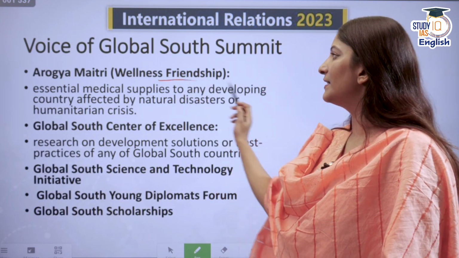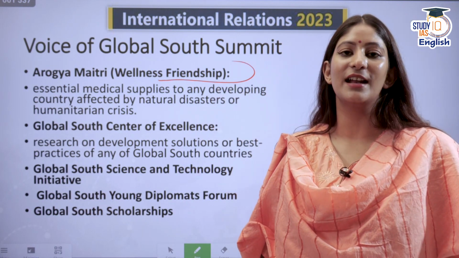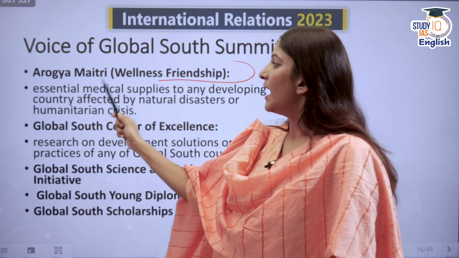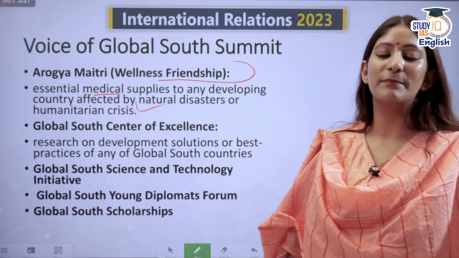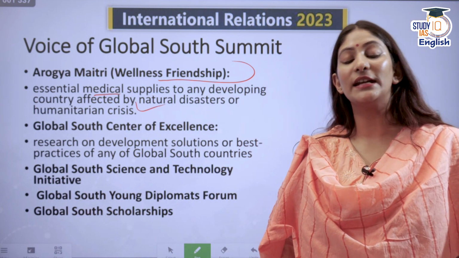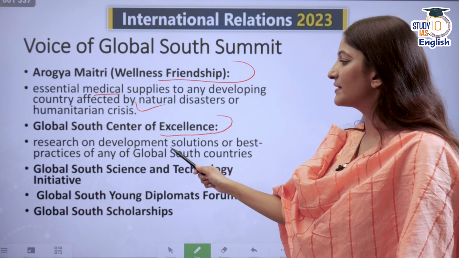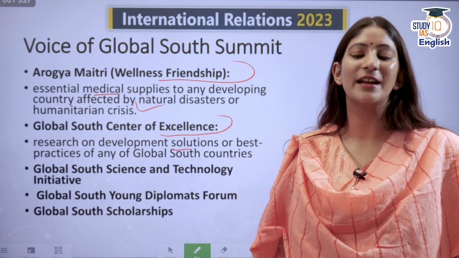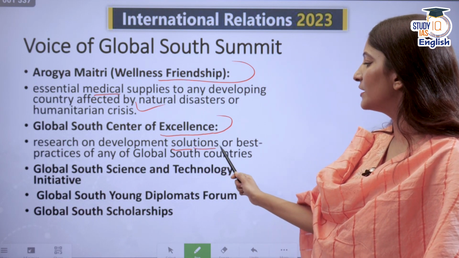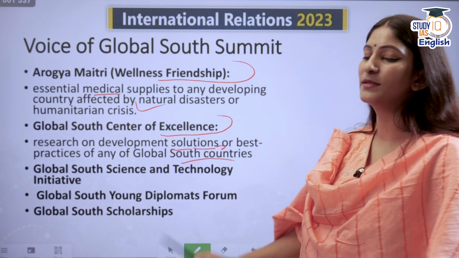Arogya Maitri, Wellness Friendship, has been launched recently at the Voice of Global South Summit. Through it, essential medical supplies will be given from India to any country in the global south that needs it. The Global South Center of Excellence will help in research on development solutions or best practices of global south countries.